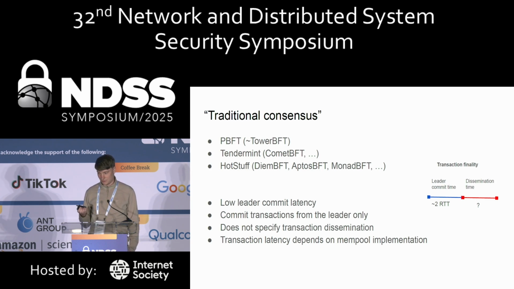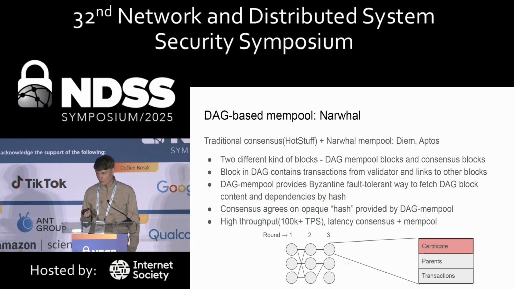The protocol itself doesn't talk about this red part in this transaction finality, which is how the leader learns about the transaction. And that's something that as a user of blockchain, you actually care about. So you don't just need leader commit to be low, you actually want your transaction to commit fast. And mempool is a separate piece of blockchain that takes care of how to deliver transactions to the leader. And as you can imagine, this mempool is important for overall latency.